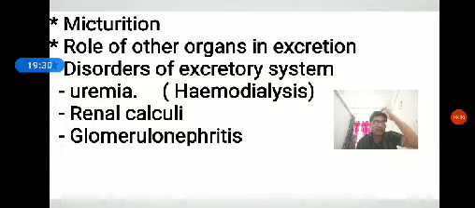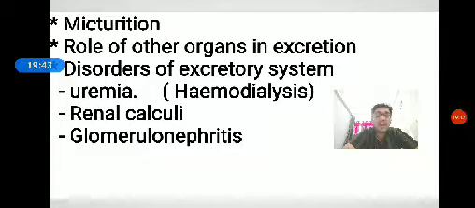So this is about the excretory system of human beings. Okay. In detail we are going to study it in regular classes. So this is about nitrogenous waste and its elimination. Why is nitrogenous waste eliminated from our body? What happens if it remains in our body? If nitrogenous waste remains in our body, it becomes toxic, so our body removes such nitrogenous waste with the help of excretory organs like the kidney.